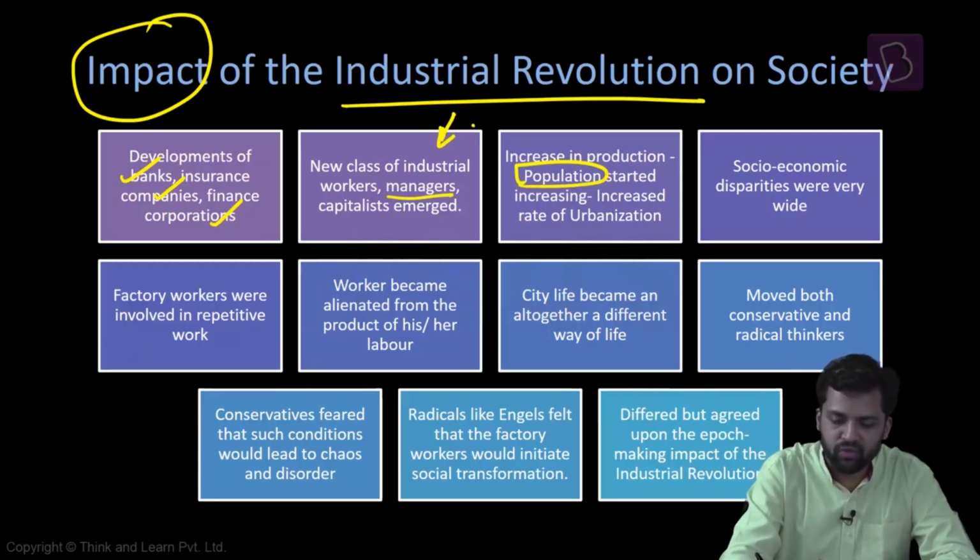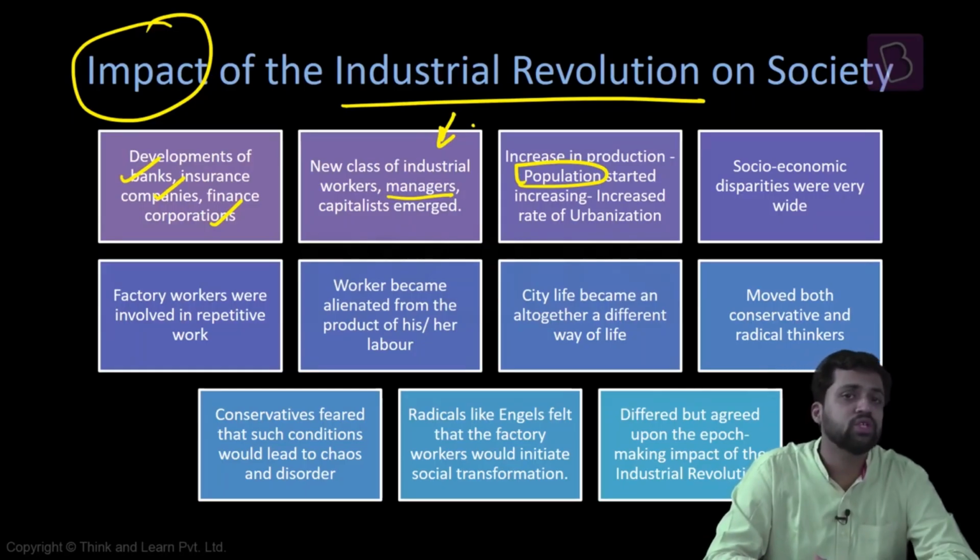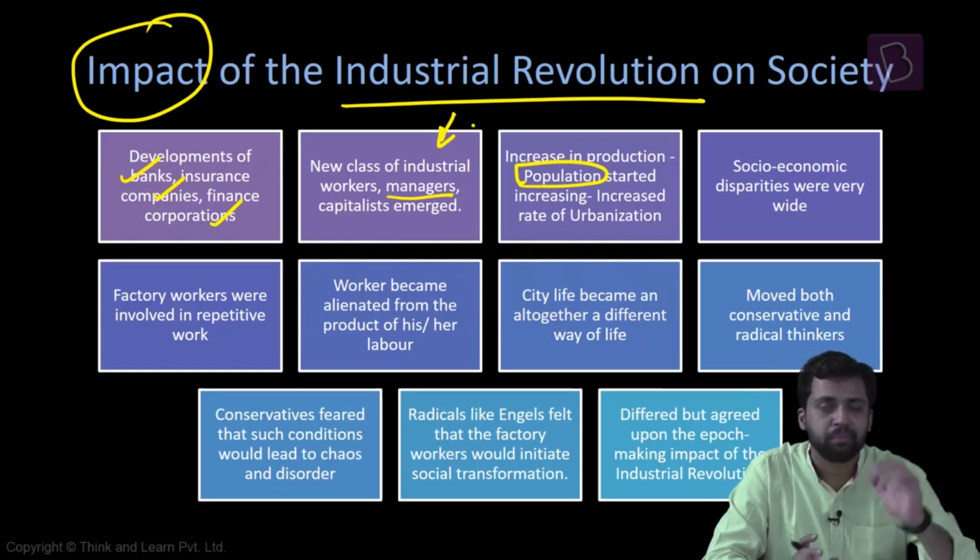There is an increase in population. How is there an increase in population as a consequence of Industrial Revolution? Now if production is increasing, it can also sustain a larger population. So it will lead to increase in population. And again, you might have read about the theories of demographic transition, maybe in the population chapter in General Studies paper 1. How if technology improves, the death rate goes down, and if the death rate goes down, again it will lead to increase in population.